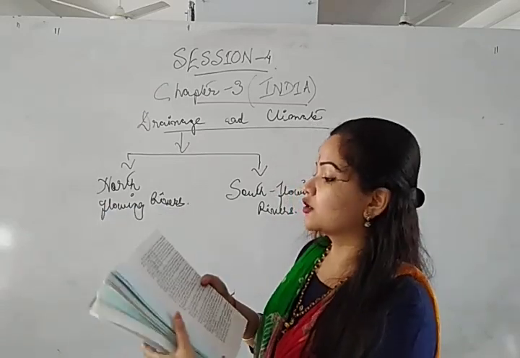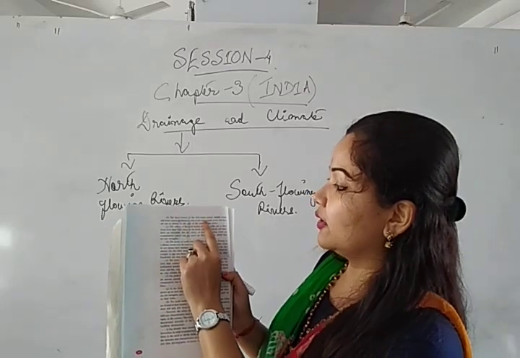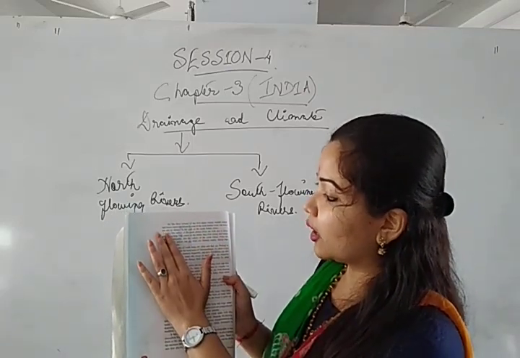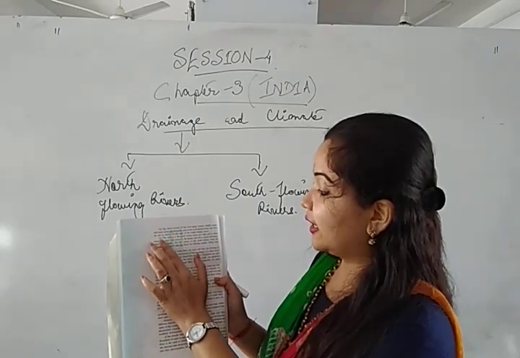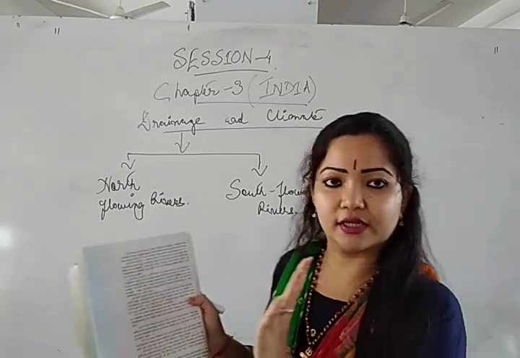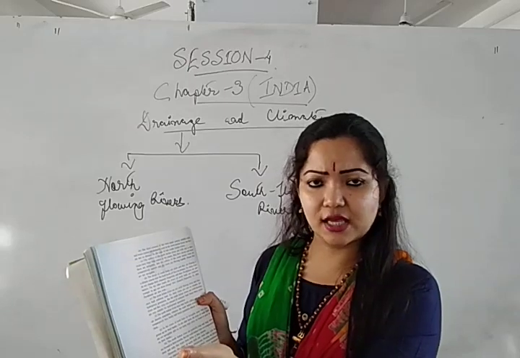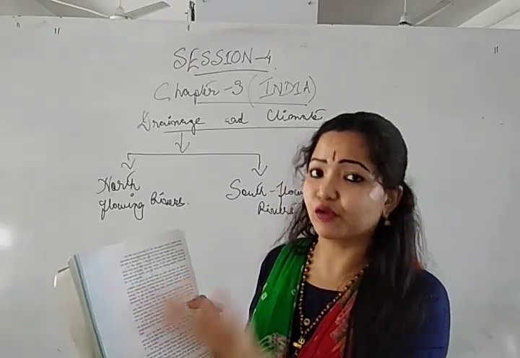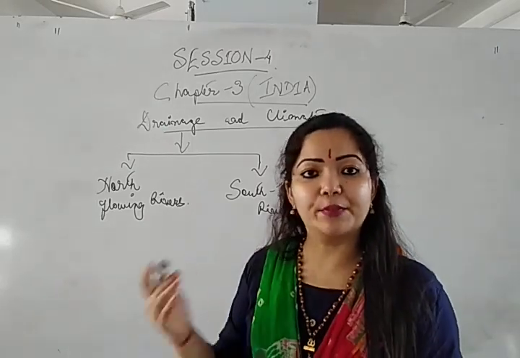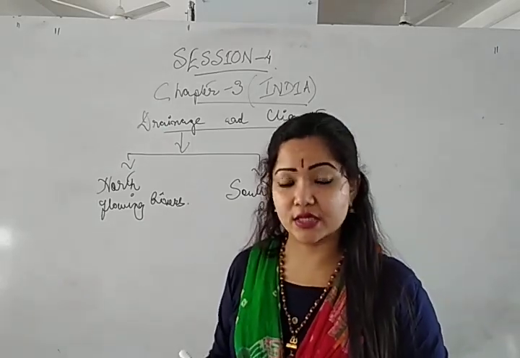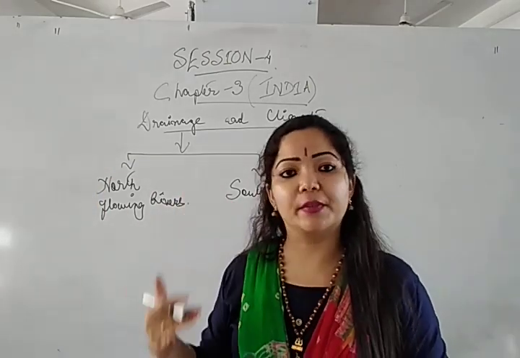Is it fine? Okay. So the second point: the three courses of the river, that means the upper course, middle course and the lower course, are distinctly seen in the northern rivers. They cannot be seen distinctly in the case of South Indian rivers, isn't it? We discussed in our first class, changes of the earth, before the lockdown situation, that there are three courses of a river: the upper course, the middle course, and the lower course. And there are three stages of a river also: the younger stage, the middle stage, and the mature stage.